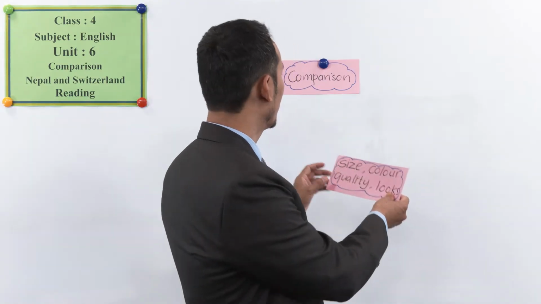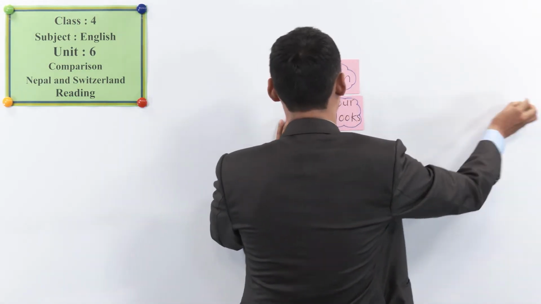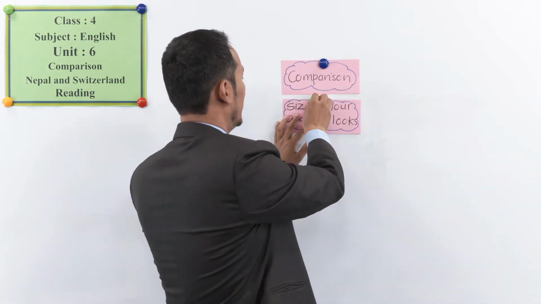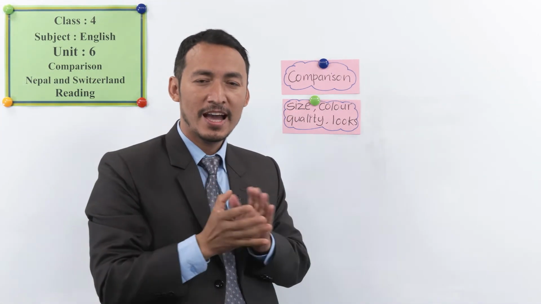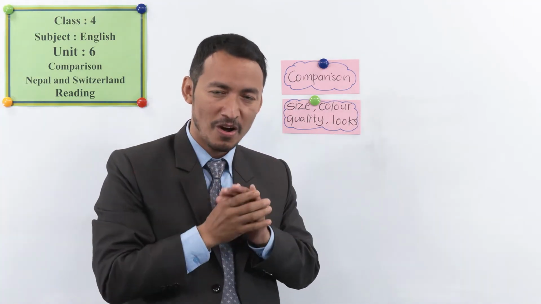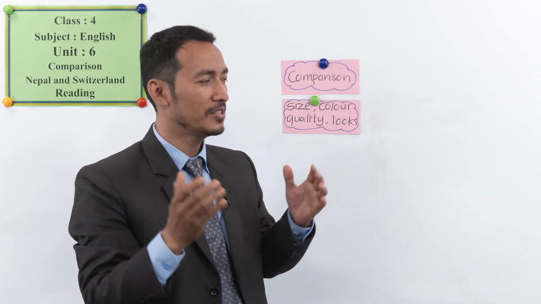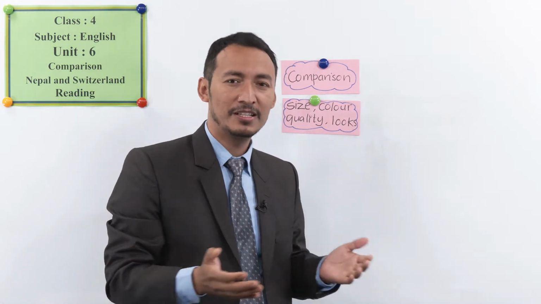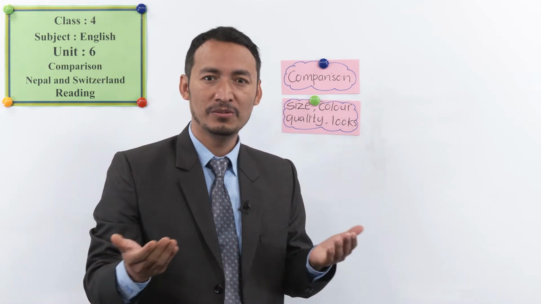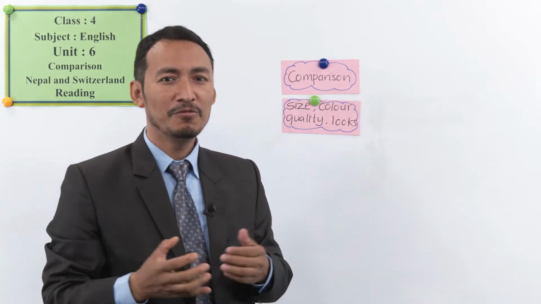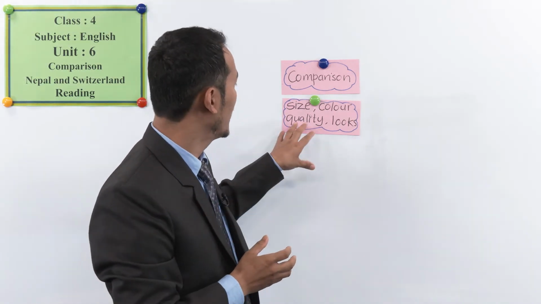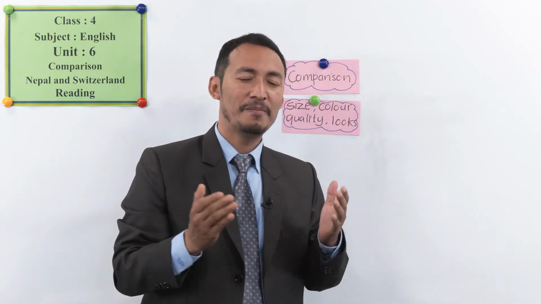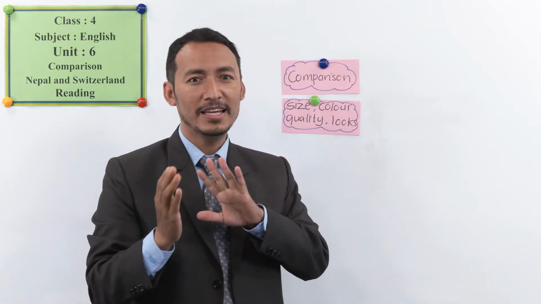in terms of, while comparing things, we talk about size, right? Big, small, huge, tiny, and colors. Different colors we can show, maybe yellow, blue, black, white, black and white, and so on. And quality, good, bad, nice, and so on.